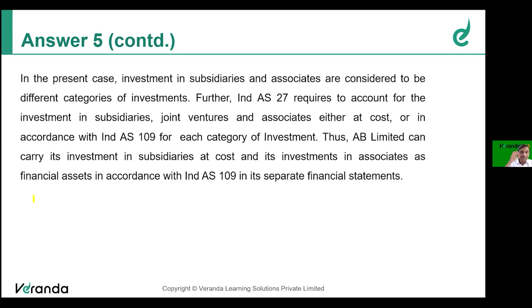All that clearly we have to mention in our answer. Then we have to conclude that investment in subsidiary and associate can be regarded as different categories. Hence, finally say, yes, the company is allowed to carry the investment in subsidiary at cost and investment in associate as per Ind AS 109 in its separate financial statements, friends. Hope the clarification was useful to you.